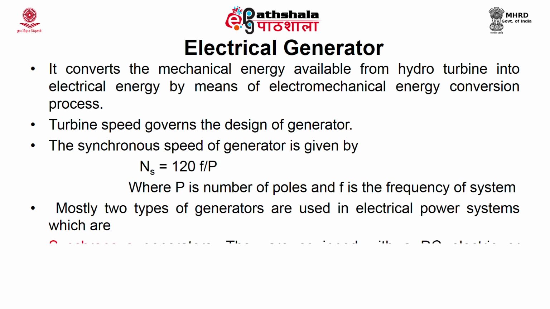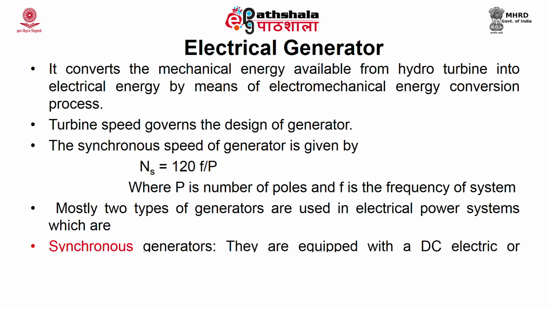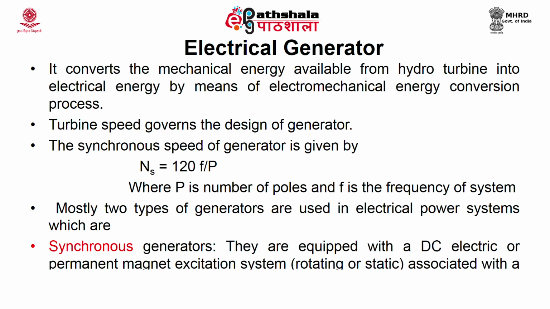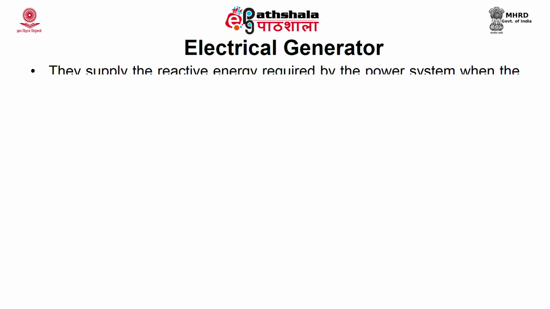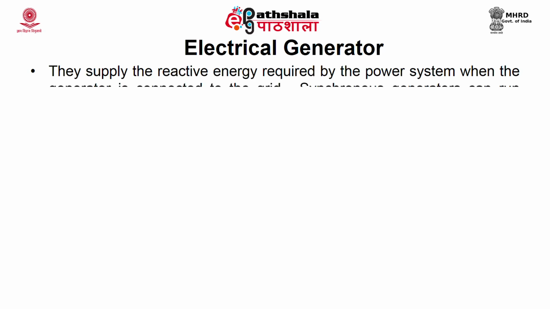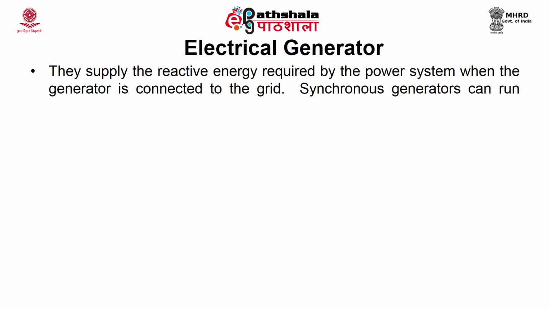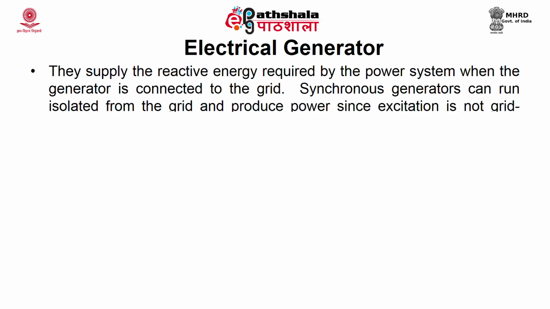Synchronous generators are equipped with a DC electric or permanent magnet excitation system, which is rotating or static, associated with a voltage regulator to control the output voltage before the generator is connected to the grid. They supply the reactive energy required by the power system when the generator is connected to the grid. Synchronous generators can run isolated from the grid and produce power since excitation is not grid dependent.